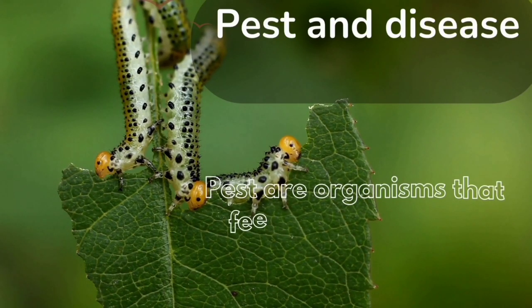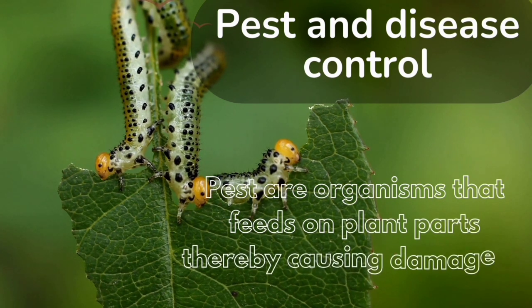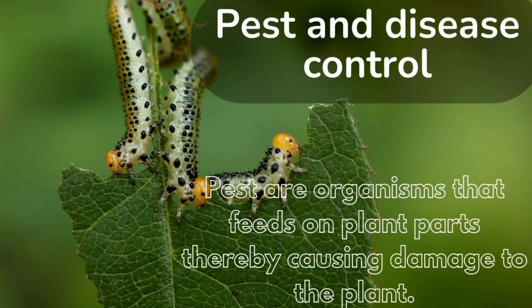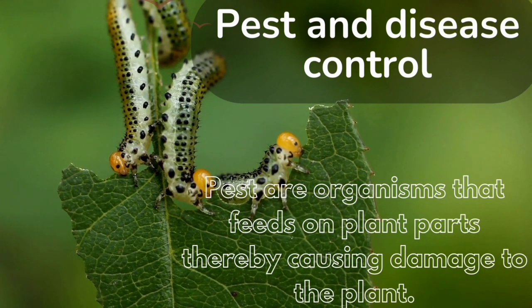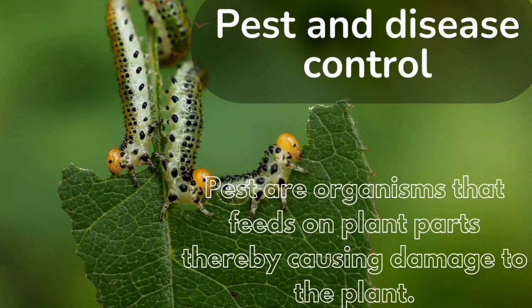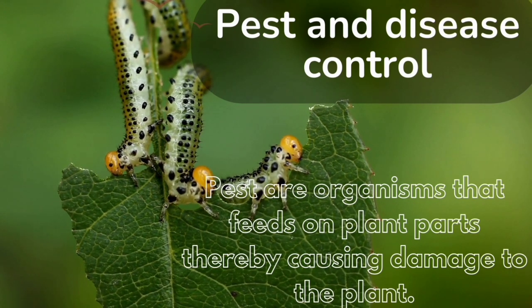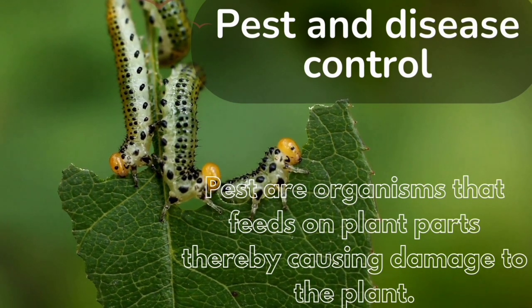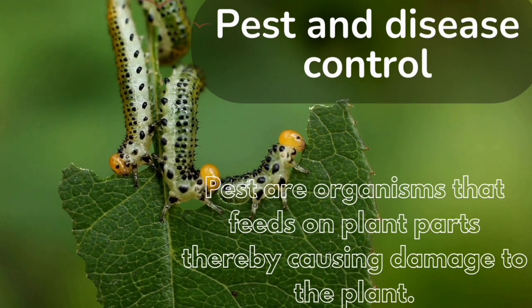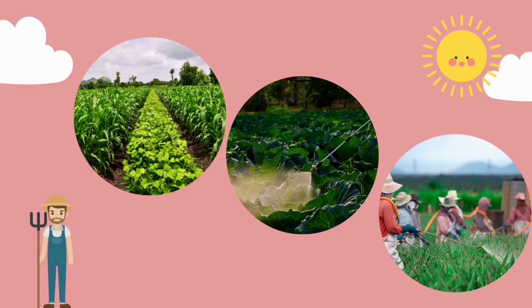The next activity is pest and disease control. Pests are organisms that feed on parts of a plant, thereby causing damages to the plant. Pests and disease must be controlled so as to increase crop yield. Okay? Pests feed on parts of the plant such as the stem, the leaves, and even the fruit, and they can be controlled using methods like practicing of your crop rotation, use of pesticide and fungicide.